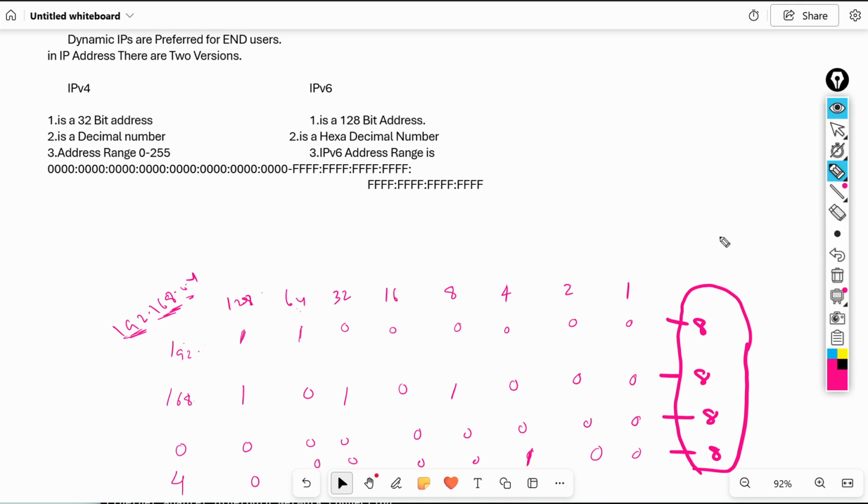IPv4 is a 32-bit address. In the IP address 192.168.0.4, we have four numbers. Each number equals 8 bits in binary. 192 equals 8 bits, 168 equals 8 bits, 0 equals 8 bits, 4 equals 8 bits. So the system maintains this IP address like this internally in the computer.